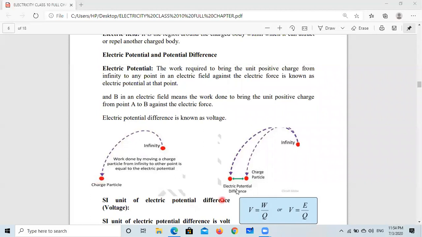Similarly, work done to bring unit positive charge from one point to another point is known as potential difference between these two points. You can say it in another way: we bring a positive unit charge from infinity to this point, 10 joule. If we bring another unit positive charge from infinity to this point, it is 15 joule, then the potential difference is 5 joule. So this is the other way to understand this.